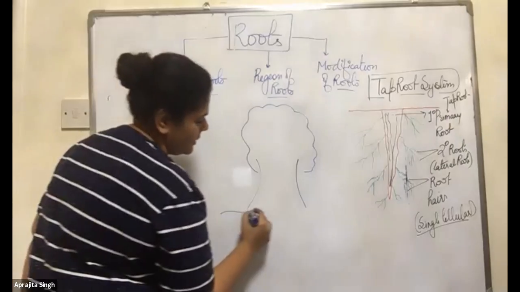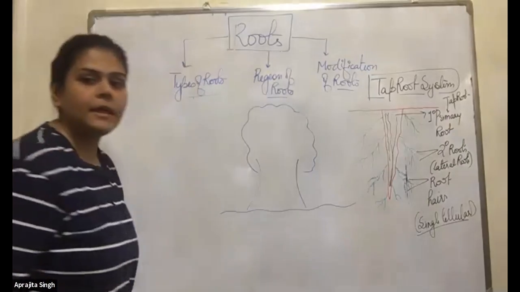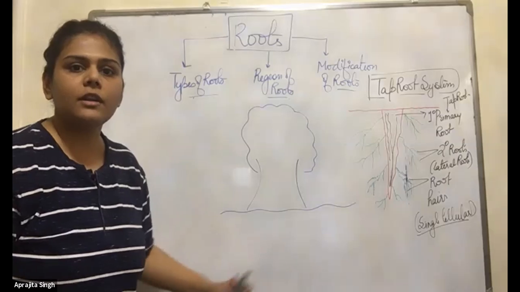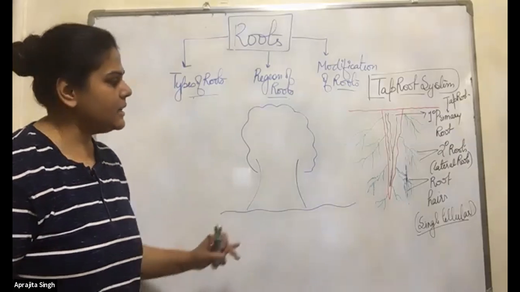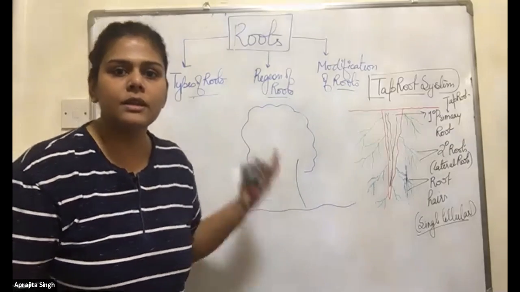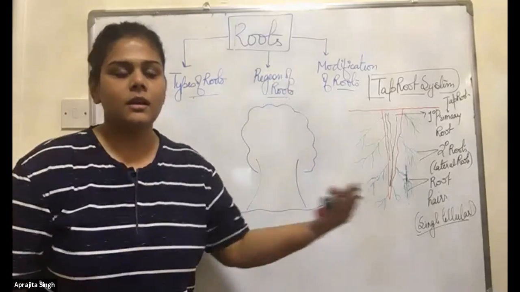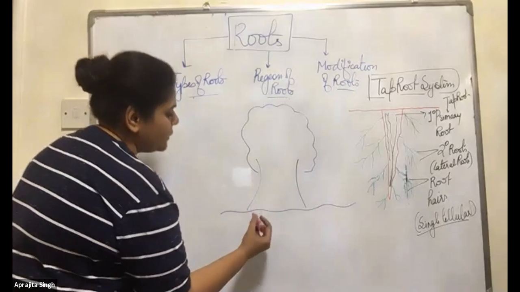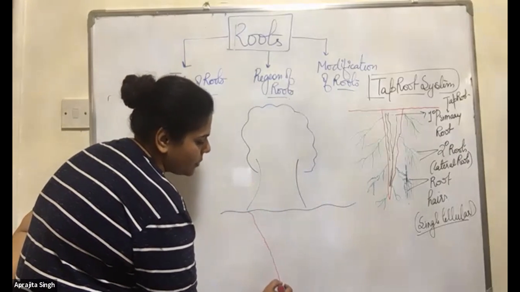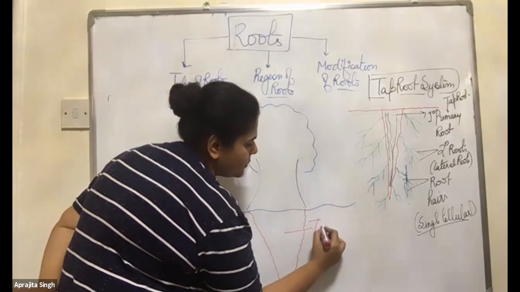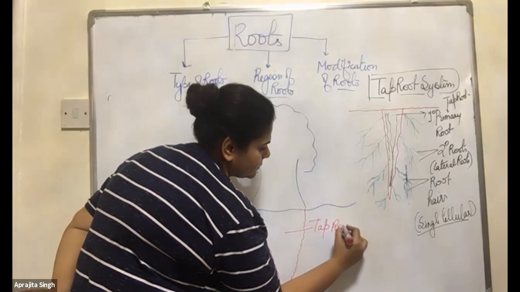If this is the soil, they need equally strong roots for their support. And they need more water, more nutrients, everything. They are huge trees. So what will happen? They have the huge taproot system. This is the taproot system.